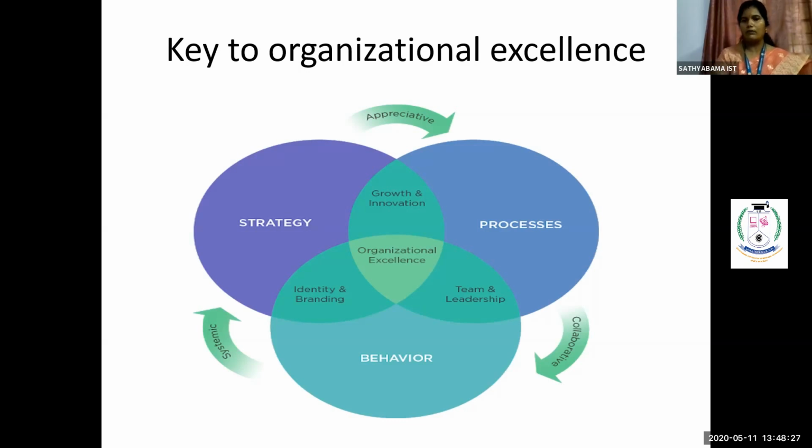From the top level people, I need to think about what my behavior is inside. What is the authority and demanding relationship between the top level and the lower level people? Only all these three circles put together can we say the organization has a kind of excellence. So when I say excellence, what comes into my mind? Because strategy is one side.